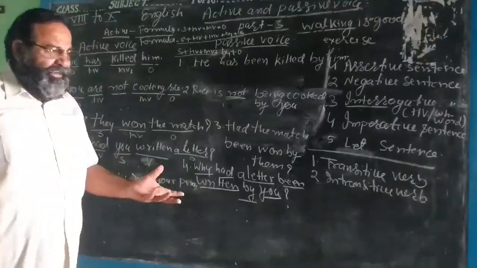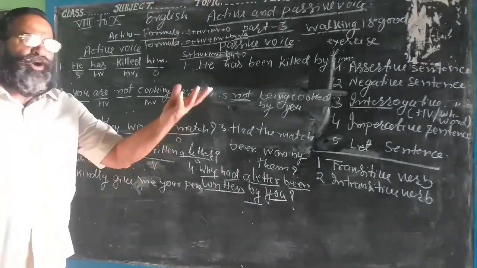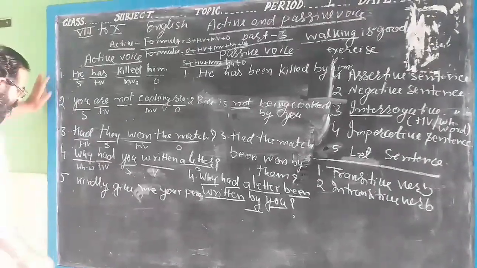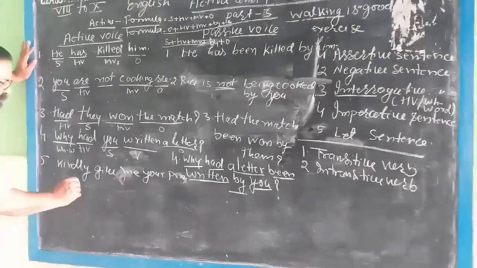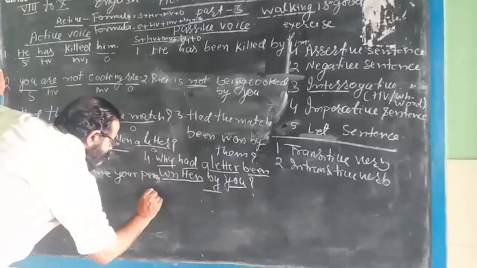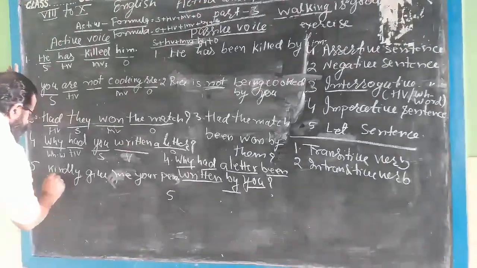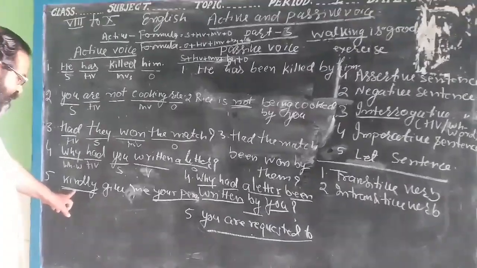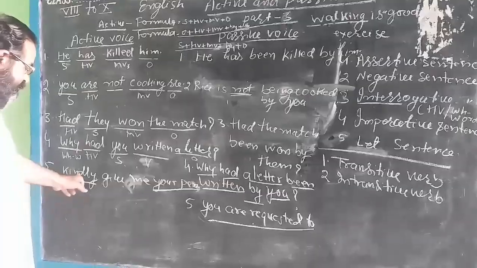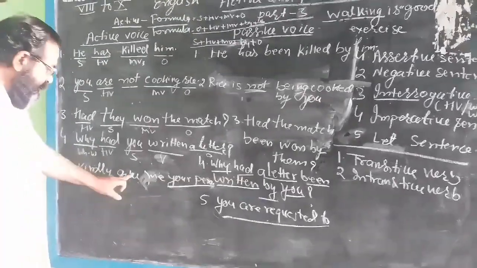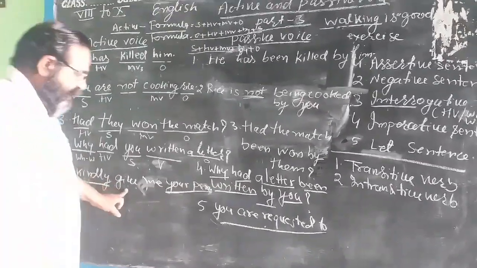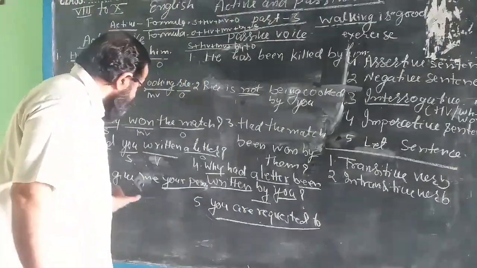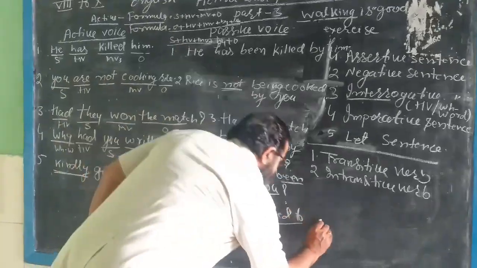It is like asking a question. It is a request. Then how will you change it? You change it like this. Fifth, when you find kindly or please, then you change it. When you find the word kindly at the beginning of the sentence, and after kindly or please you find give, then it starts with the main verb. Then how will you write it here? You change the word kindly into you are requested to, and the remaining portion you write the same.